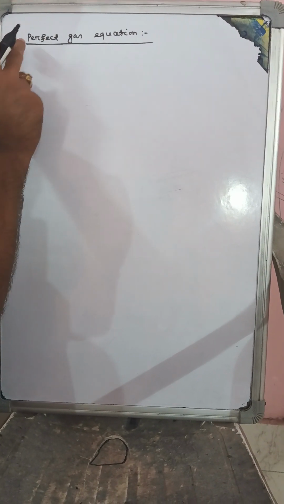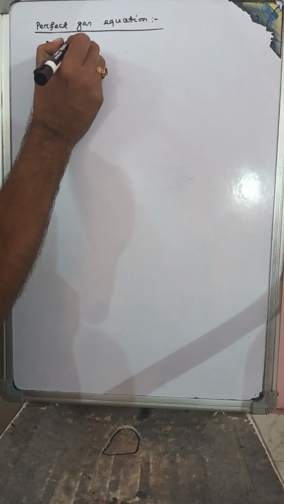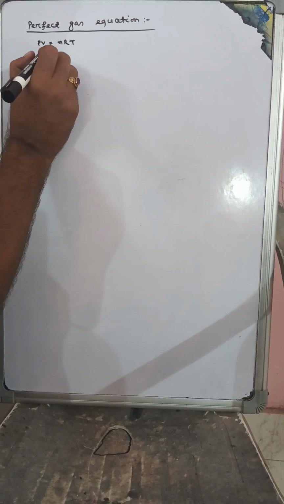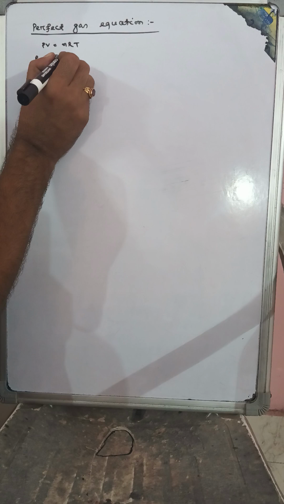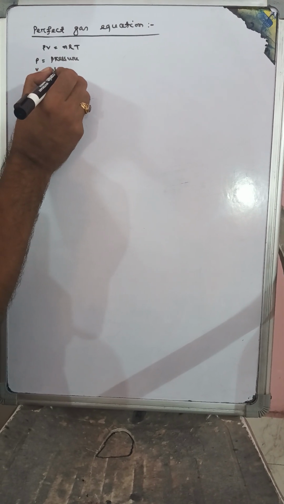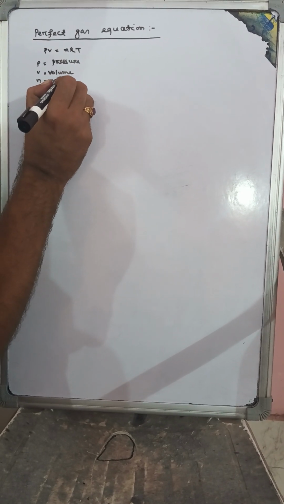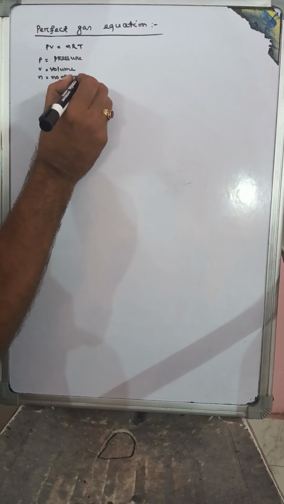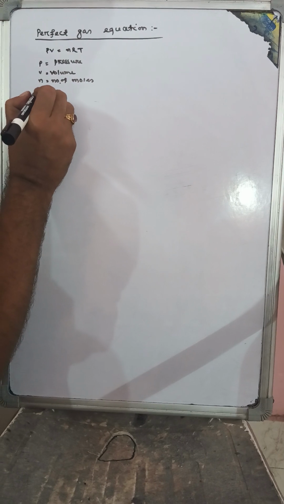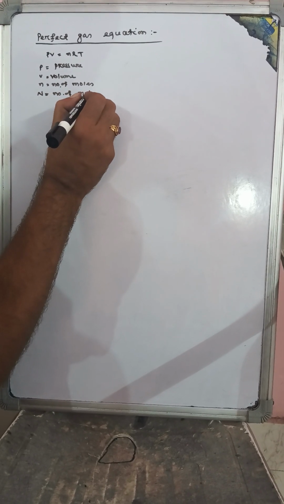We will discuss the perfect gas equation. PV is equal to nRT, where P is equal to pressure, V is equal to volume, n is equal to number of moles, N is equal to number of molecules.